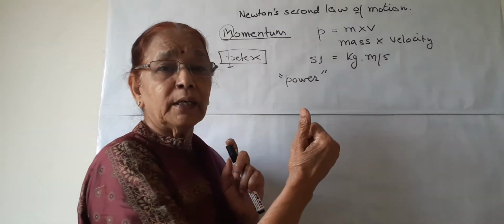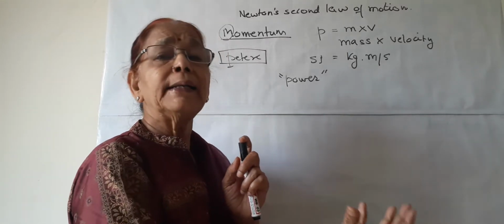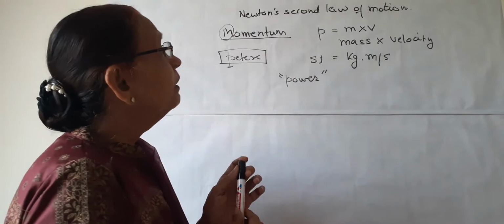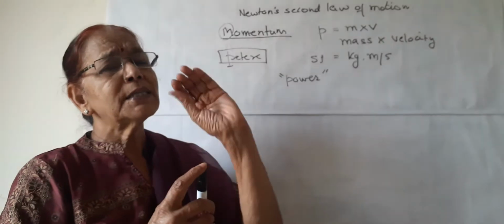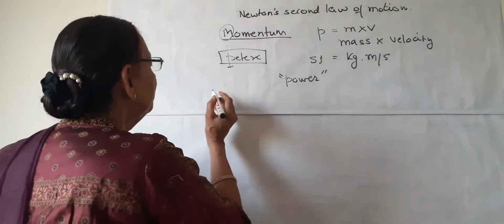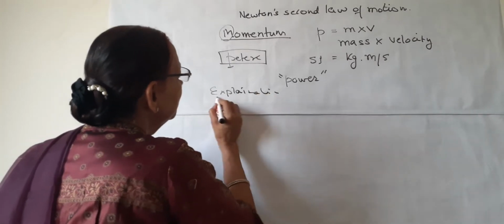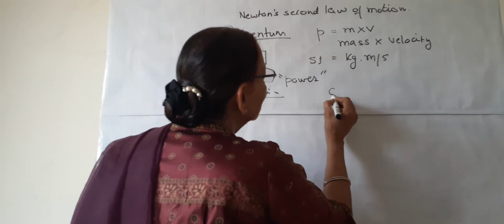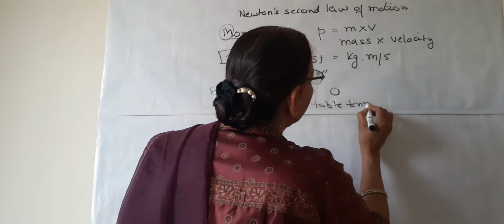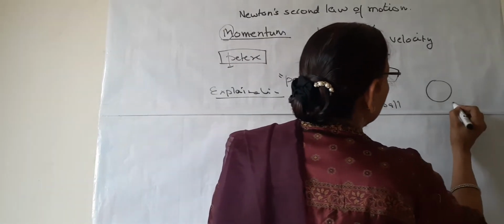Suppose a car is going. So the car has momentum. It is moving and it has certain mass. This momentum can be explained with simple everyday practical aspects. We will explain it by one or two activities. Suppose we take two balls: one is a table tennis ball and the other is a cricket ball.